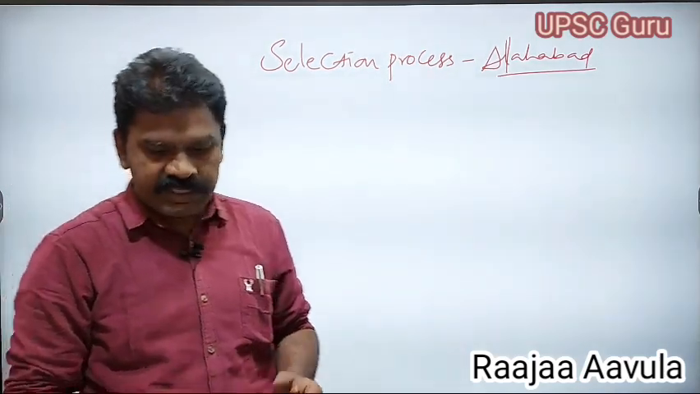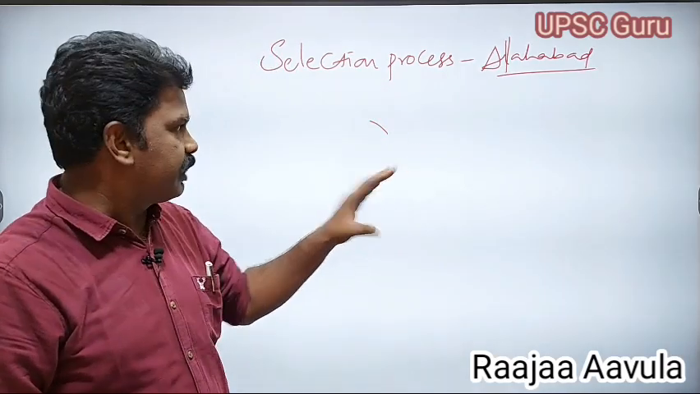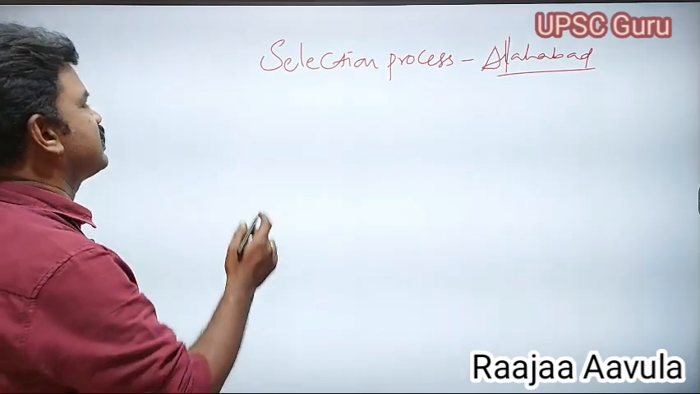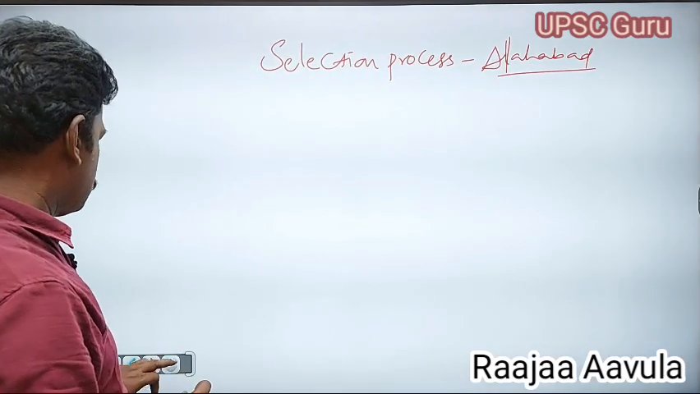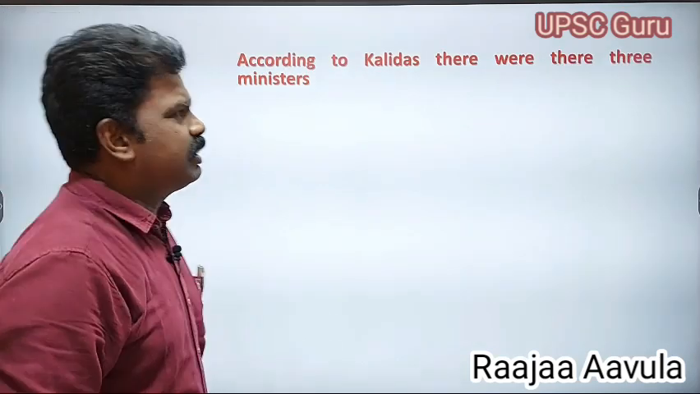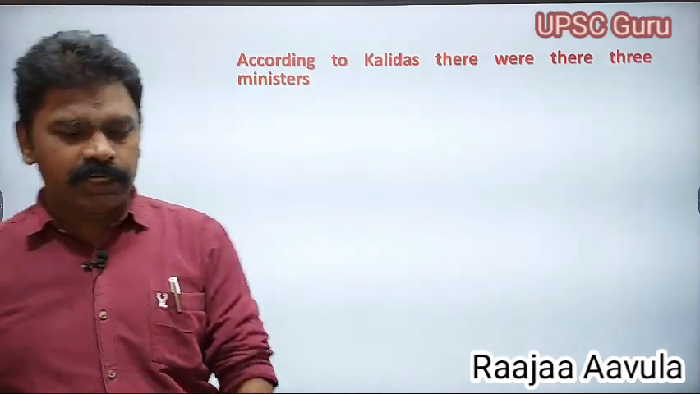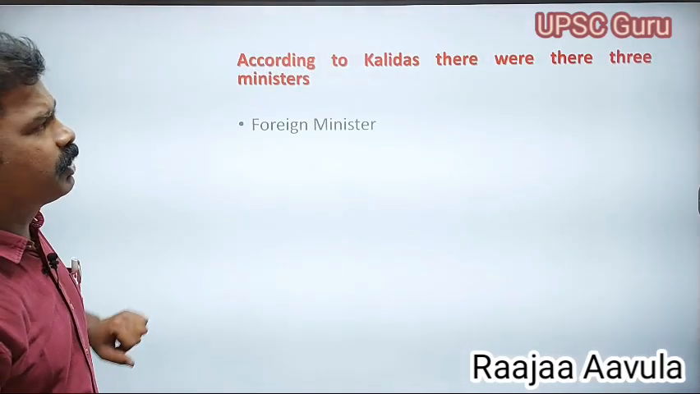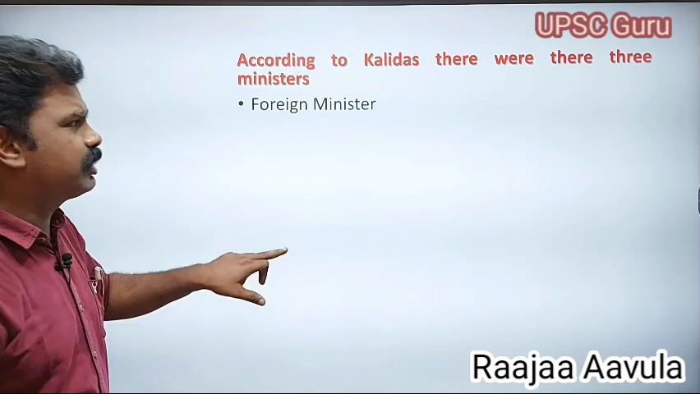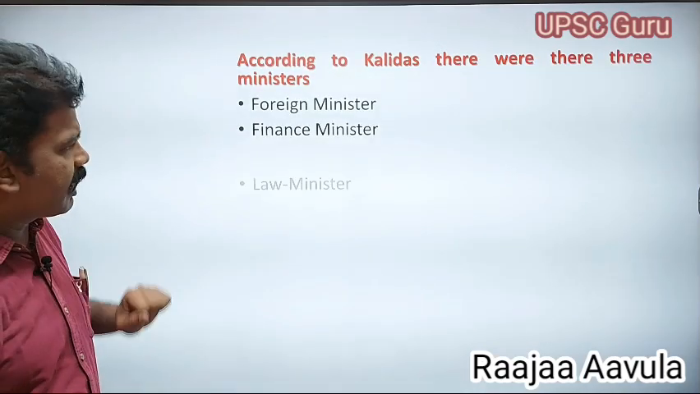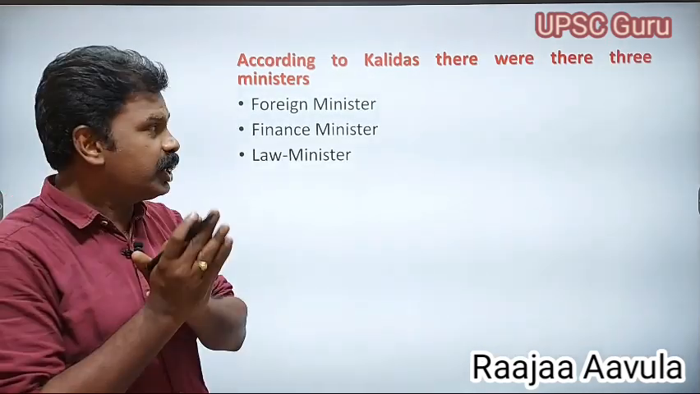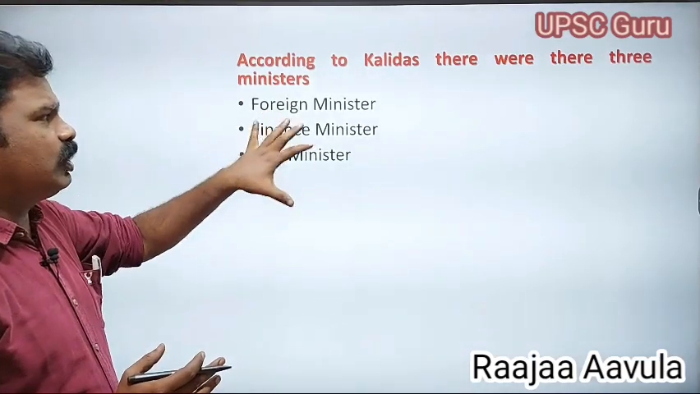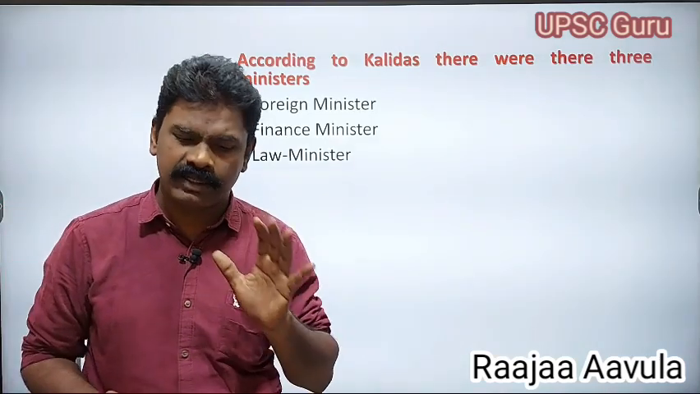So after this kingship, this is about the king. Next, coming to the point of the minister councils. According to Kalidas, there were three important ministers. Kalidas mentioned in his works three ministers. One was a foreign minister, another was a finance minister, and another was a law minister. Only these three types of ministers were mentioned by Kalidas.